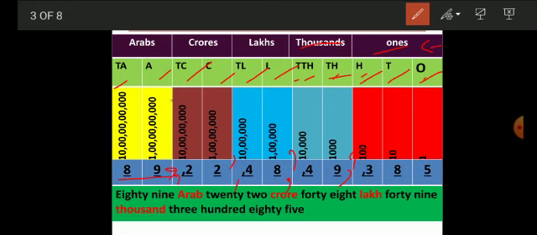See, listen. 89 Arabs, 22 crores, 48 lakhs, 49 thousands, 385.